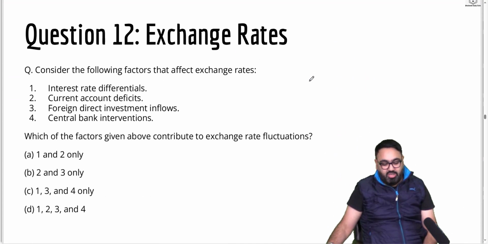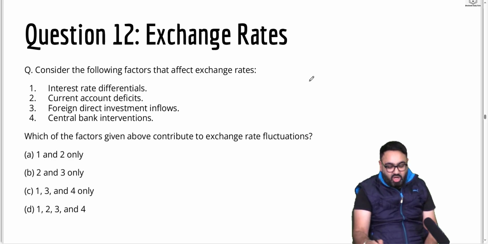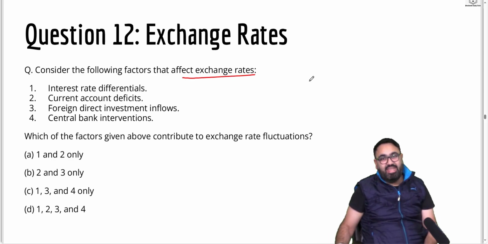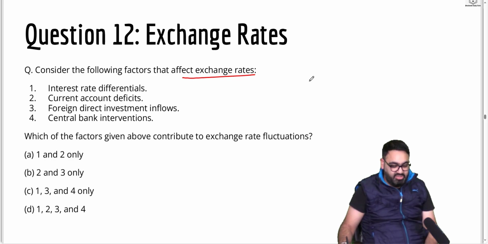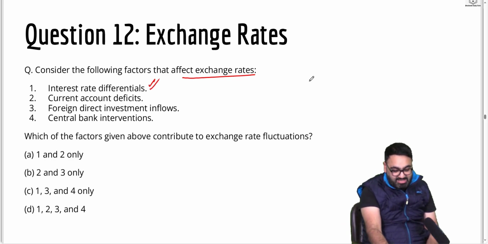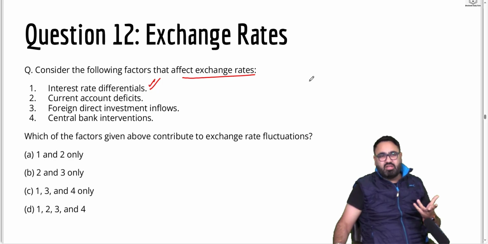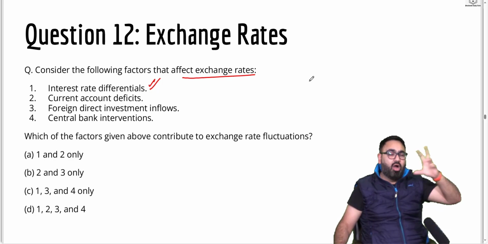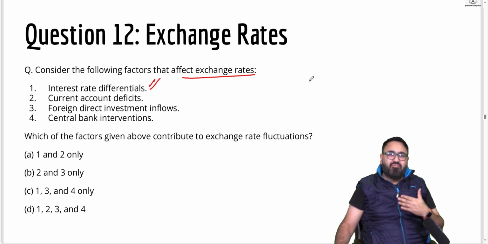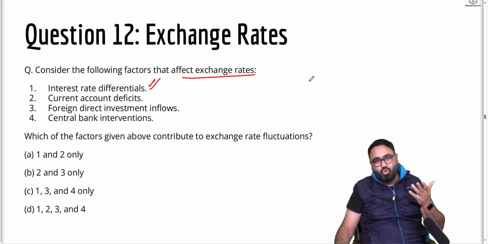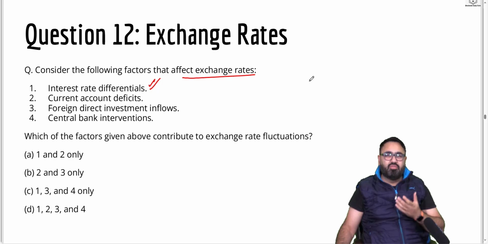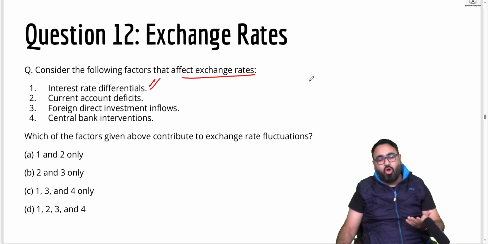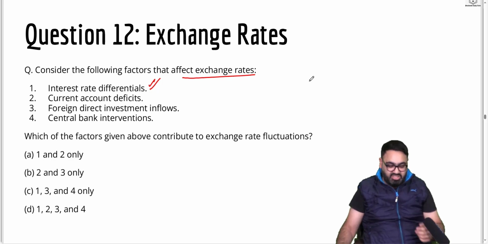Next, question 12 about exchange rates. Which of the following factors affect exchange rates of any currency? First, interest rate differential, yes. It means if there are different types of interest rates offered in different countries, your money can go up and down. For example, when the Federal Reserve in the US announces any policy changes, especially the change in the interest rate, you will see dollar either coming into India or going out of India, which leads to our dollar price as compared to rupee price changing.